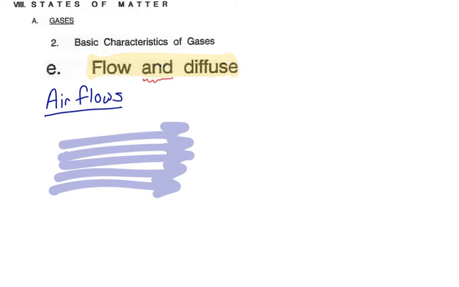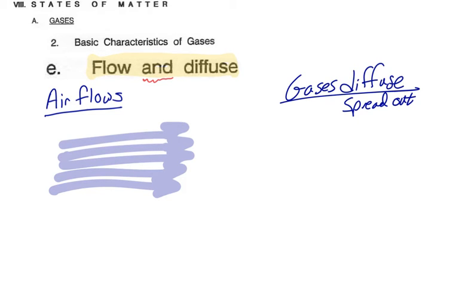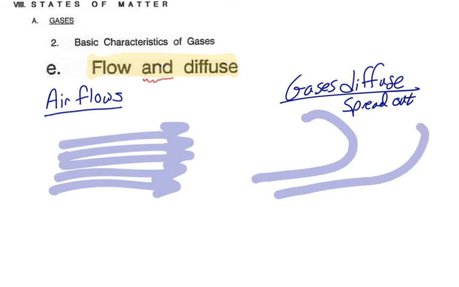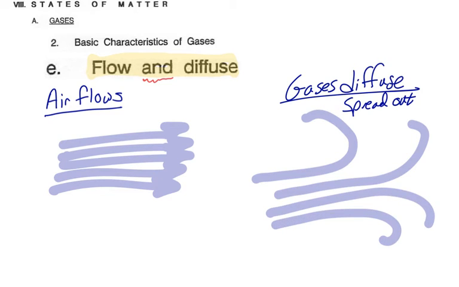When we talk about diffusion, we're actually talking about something slightly different, and diffusion means that they spread out. So gases spread out in various directions. If we release a gas and it goes out in one direction, we know that it's flowing, but what happens is those particles start to bump into each other and into other gas particles that are around them. As they collide with each other, they start to go in different directions, and we'll see that we now have a diffusion effect. So when something is diffusing, that means it's spreading out into other areas in different directions.